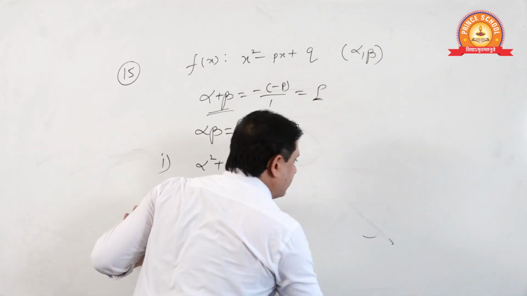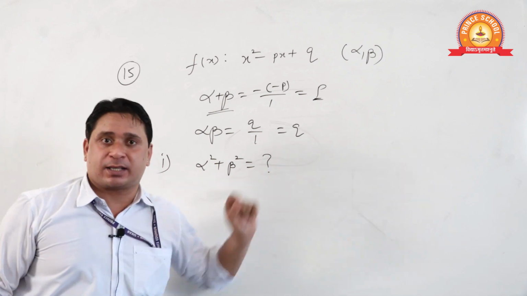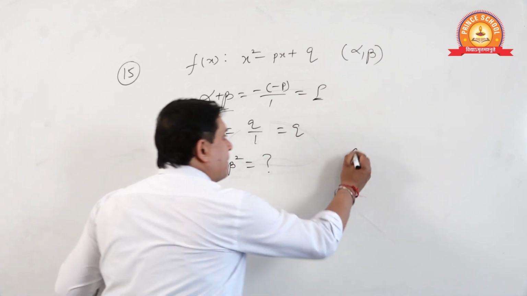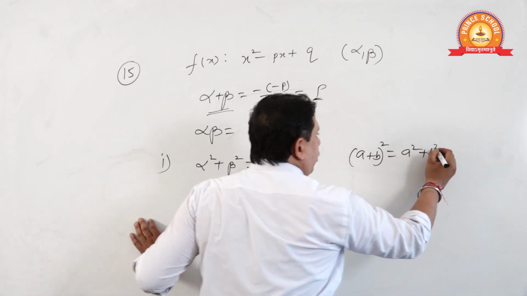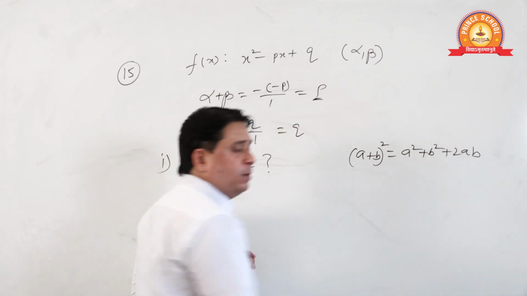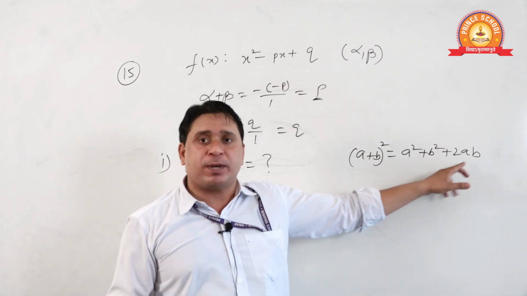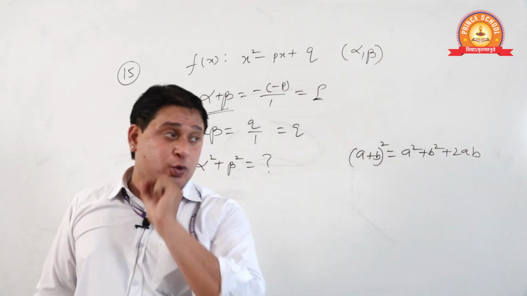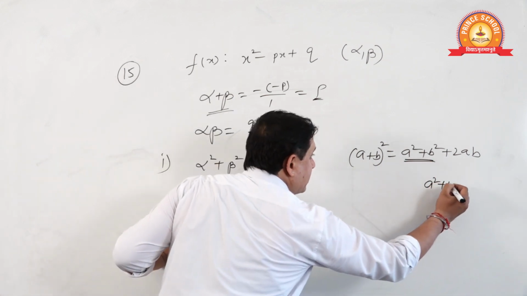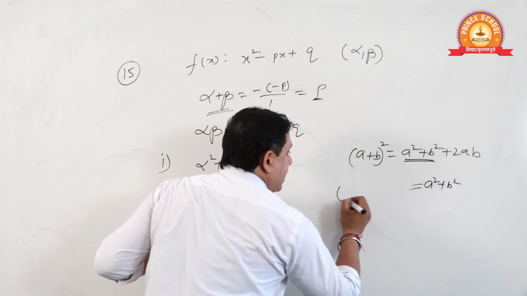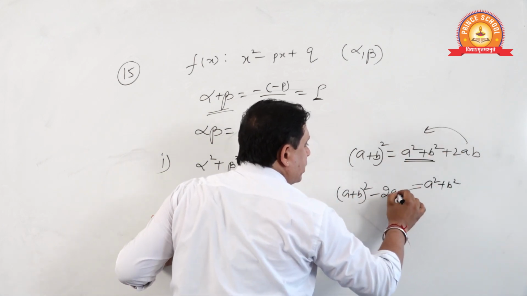See students, alpha square plus beta square is asked. Do you remember that identity, a plus b whole square is a square plus b square plus 2ab? Yes or no? If I shift the 2ab toward the left, it will be minus 2ab.